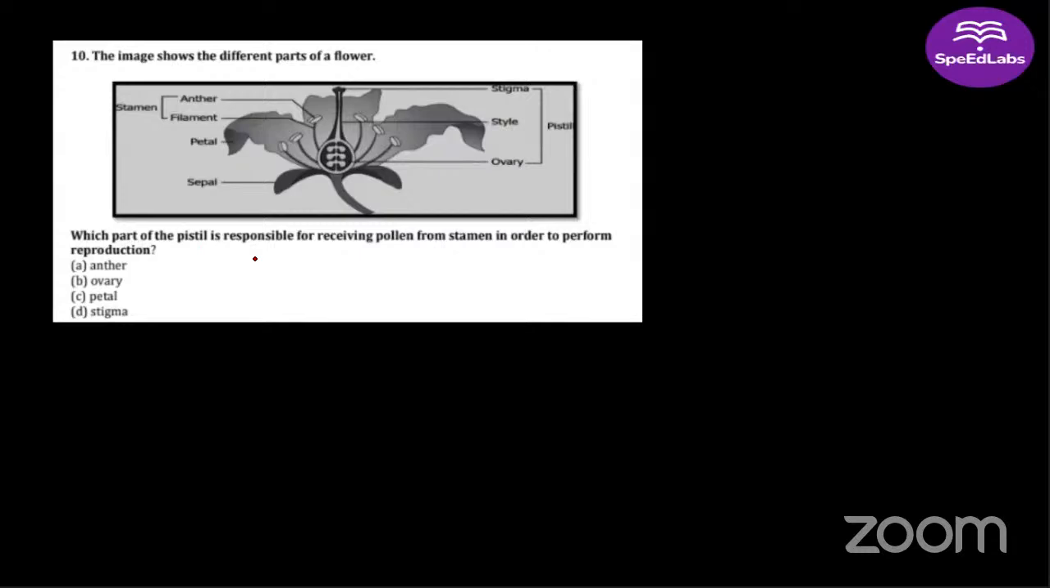Okay, which part of the pistil is responsible for receiving pollen from the stamen in order to perform reproduction? Ayush, read the question. It is asking about the part of pistil. Good, Arushi. Good, Devanshi. Correct. Good, Rishikesh. Sanskriti and Shlok, quickly put your answers.